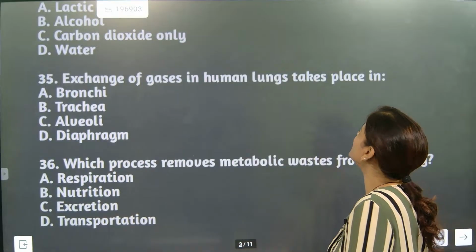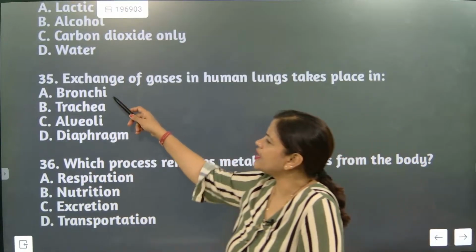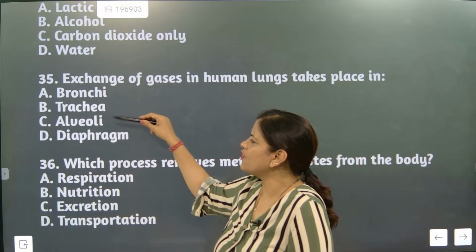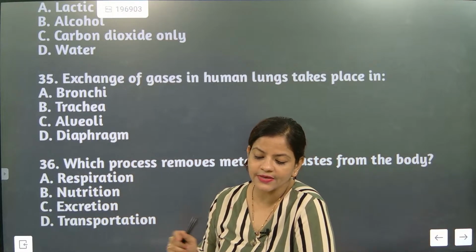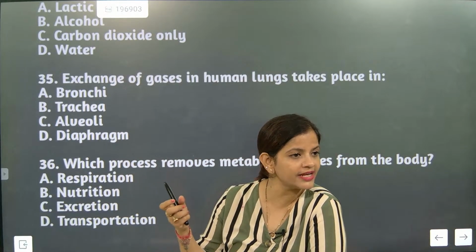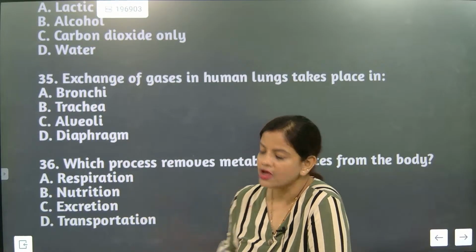Exchange of gases in human lungs takes place in bronchi, trachea, alveoli or diaphragm. Alveoli are the balloon-like, sac-like structures. They have a pouch-like shape. They help in the exchange of gases.